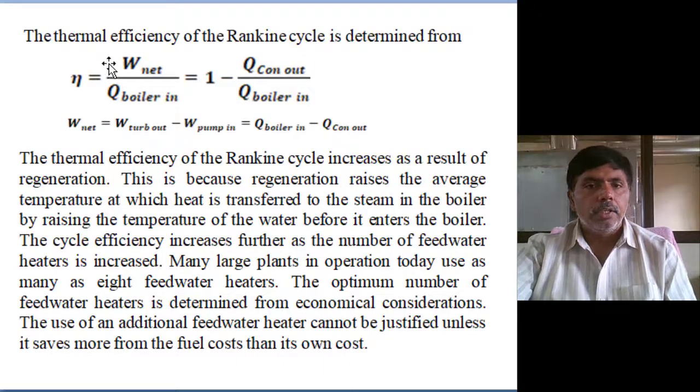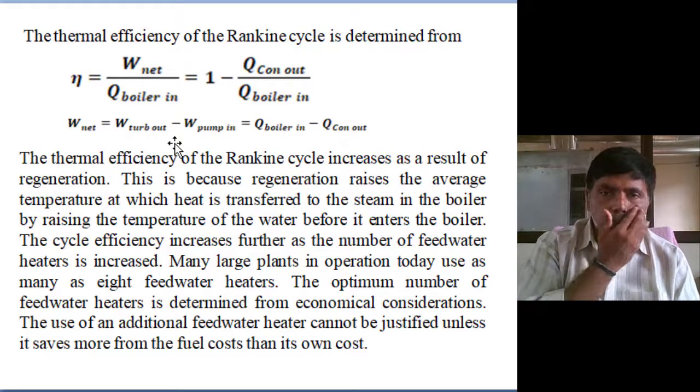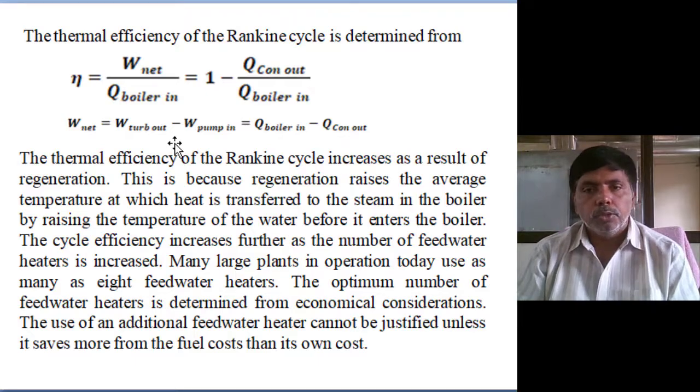And the efficiency of the cycle is W net by heat supply, or 1 minus condenser output by boiler input. W net is equal to turbine output minus pump work.